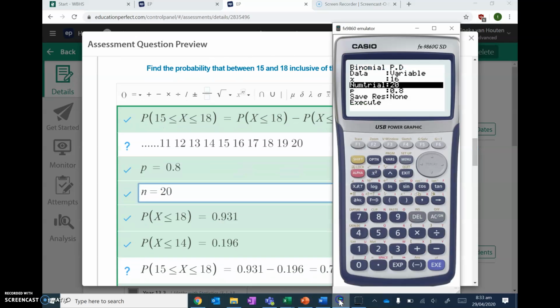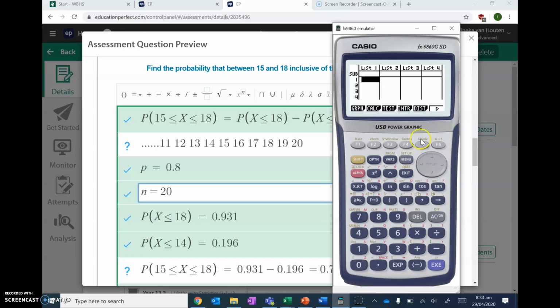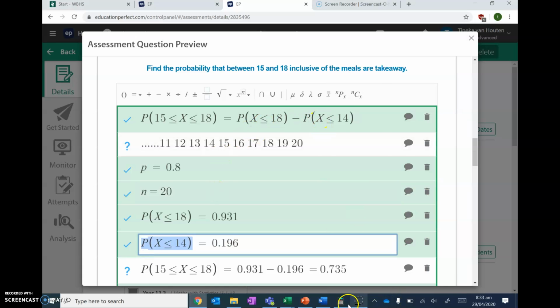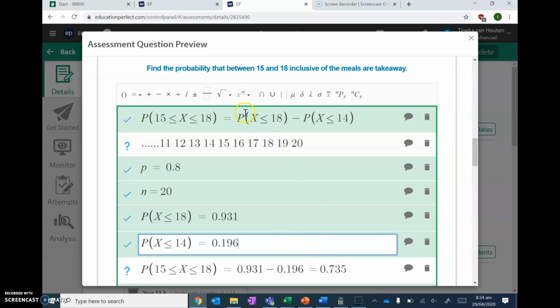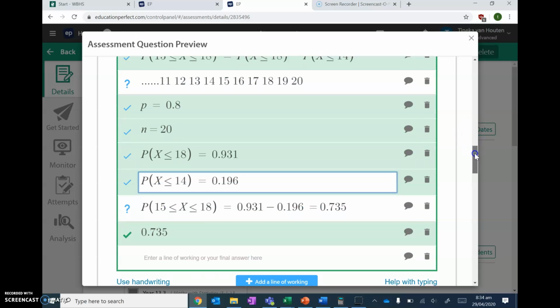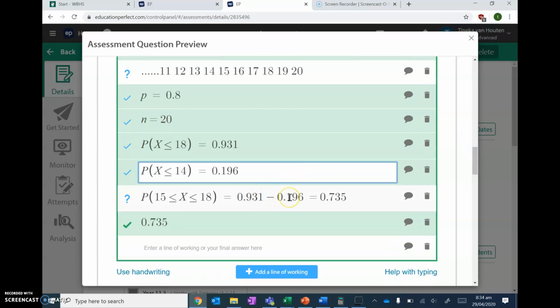I'm going to go into my graphics calculator, distribution, binomial. Since I'm doing less than or equal to, I'm going to CD. I'm going to use 18. Write that down. Then I'm going to use 14. You don't need to think about this because I've already written it down earlier in my question. 14, 0.196. And like I said up here, I'm going to take one away from the other. So 0.931 minus 0.916 equals 0.735.